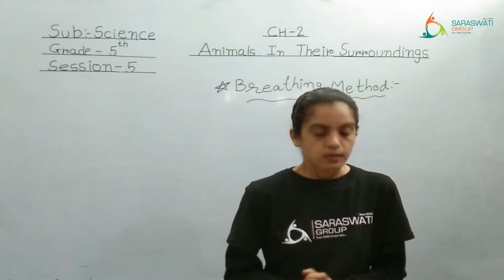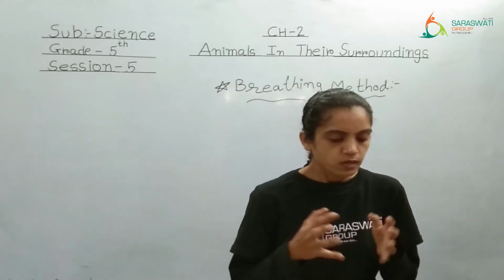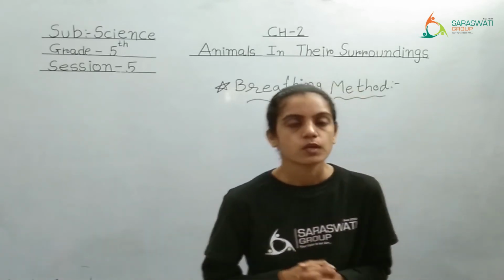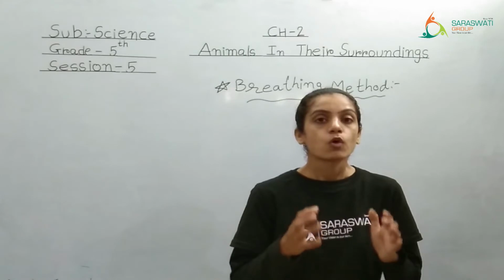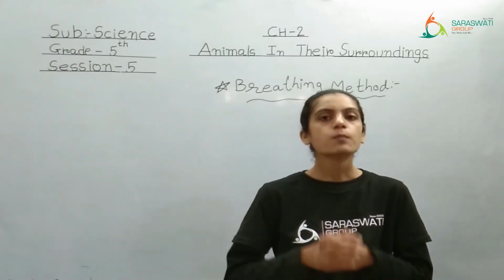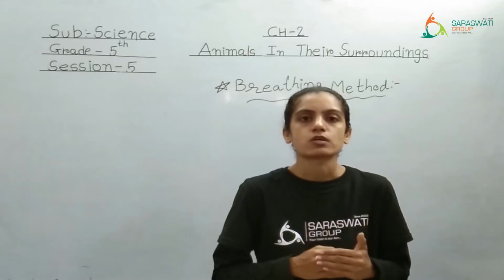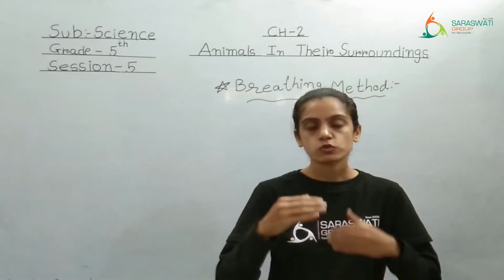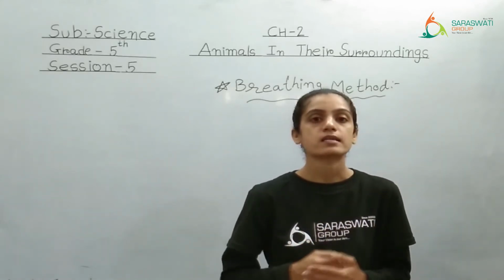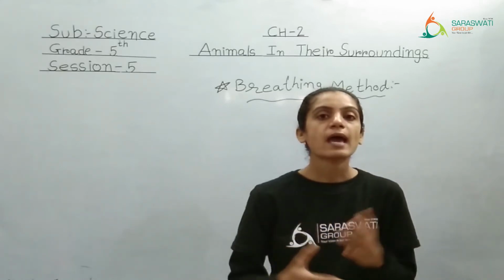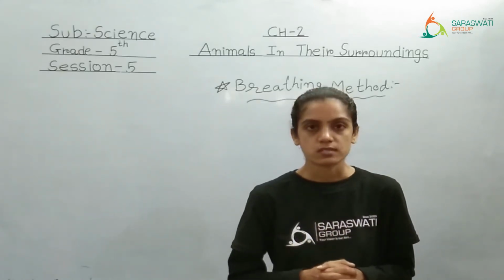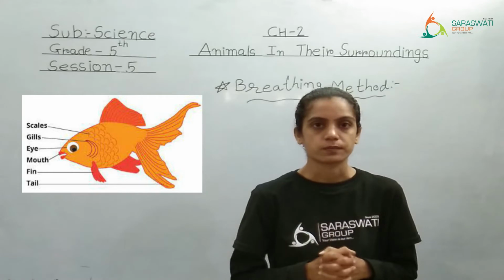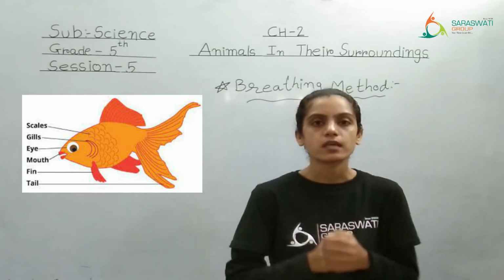Clear? Next one. Fish, tadpoles and other aquatic animals breathe through gills. Fish, we know. What do you mean by tadpole? Tadpole means the initial life stage of any fish or a frog. जब वो अंडे में से बाहर आते हैं तो जो शुरुआत की उनका लाइफ स्टेज होता है, that is considered a tadpole. So what do they have for the breathing process? They have gills, as you can see here in the picture. Through gills they are breathing.